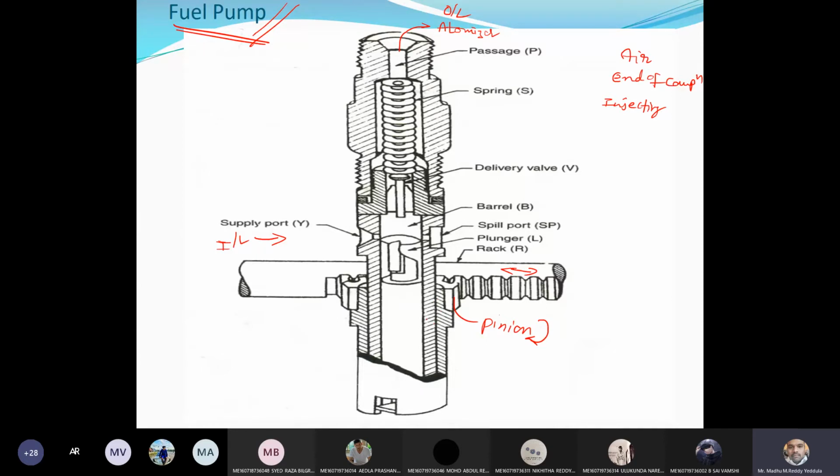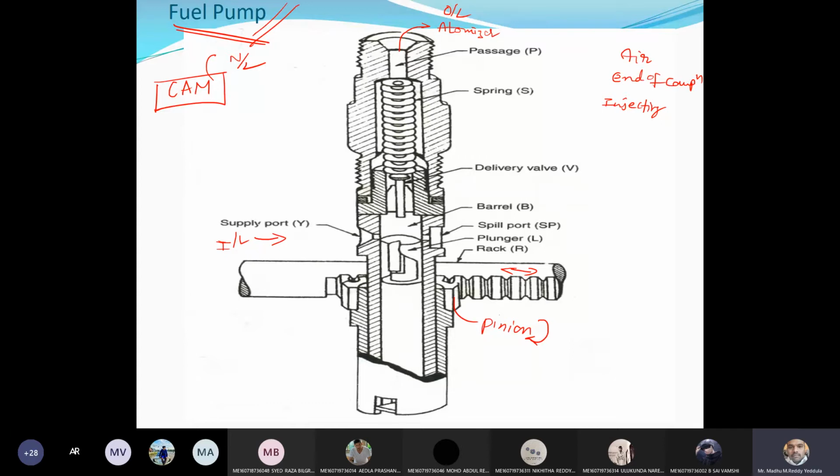Because all the fuel pumps, in any injection system, are operated by cam. That is the reason I told from the starting onwards, the operation of cam plays a major role in the working of IC engine. Right now we don't know much about the cam, but this camshaft plays a major role. As we know, the speed of the cam will be half of the crank. So everything is taken care of: valve opening, valve closing, spark, fuel injection. When fuel injection has to start, when it should stop, how much amount of fuel, everything will be taken care of by the camshaft only.